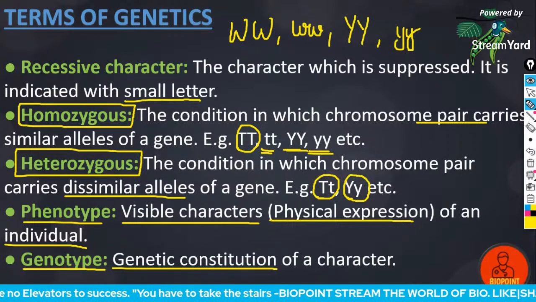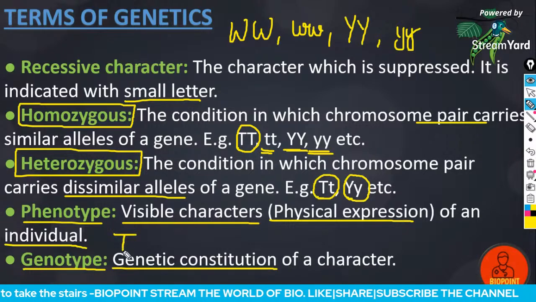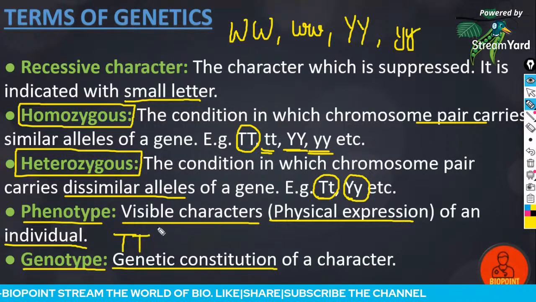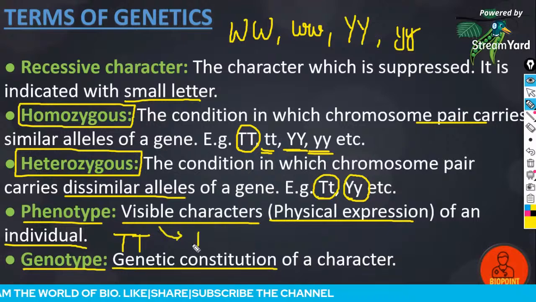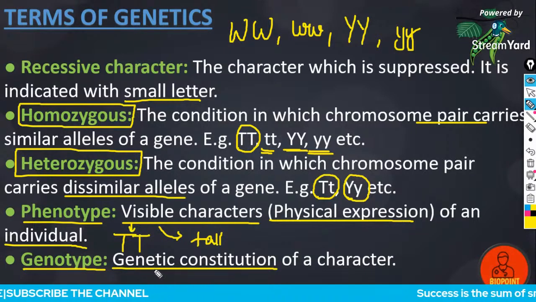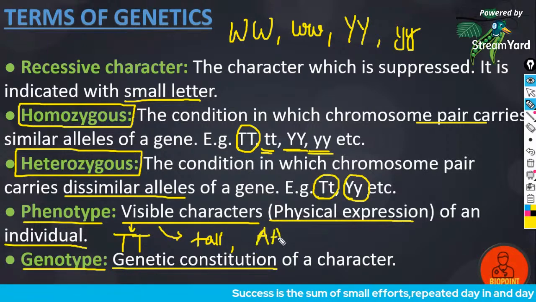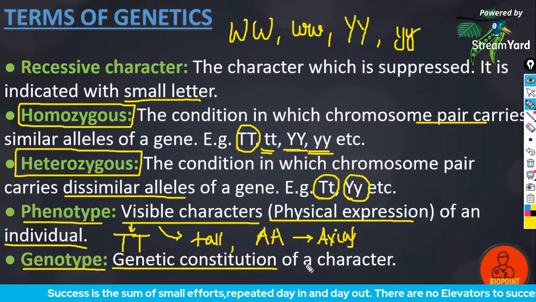Phenotype is what we observe. For example, for capital T, the phenotype is tall. That is, for a plant carrying a gene like capital T, we observe tallness. For a plant carrying capital A, the flower will be axial. That is what we observe.